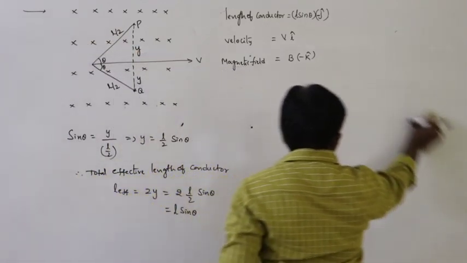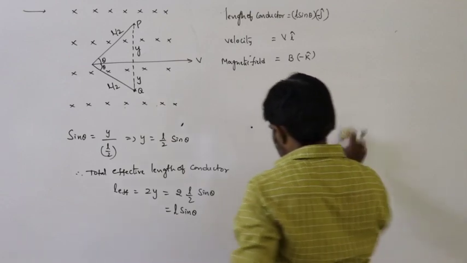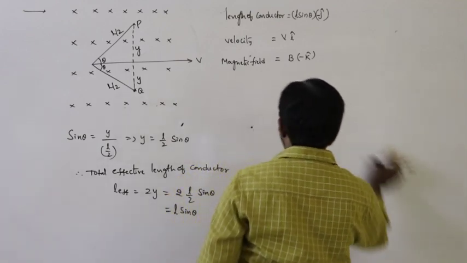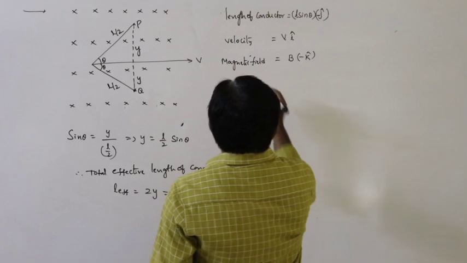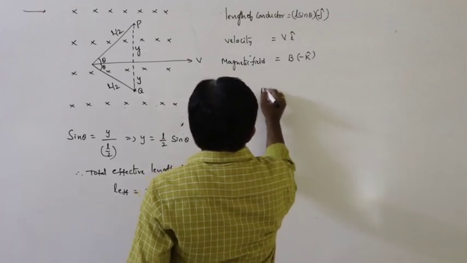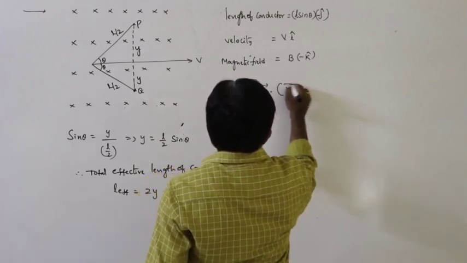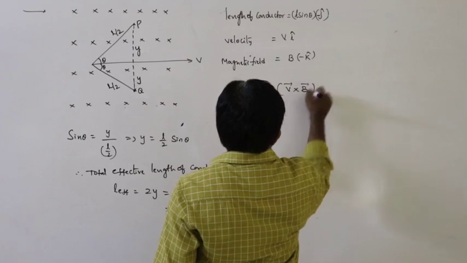So now the induced EMF E is equal to L bar dot V cross B again.